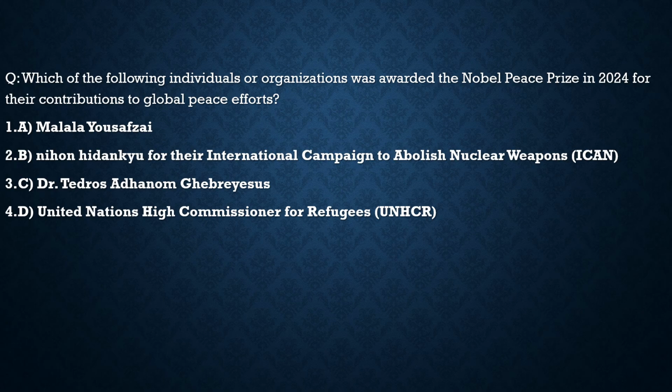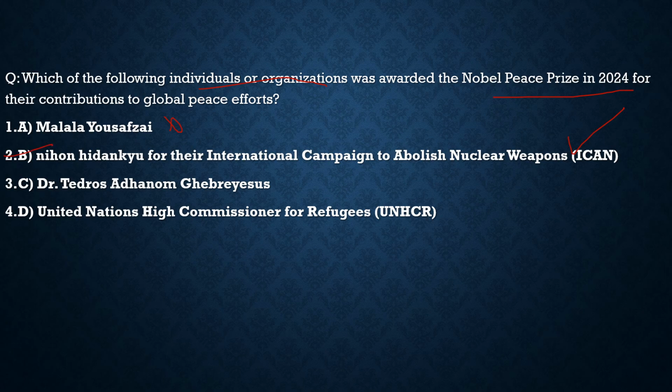Here the first question is directly on the Nobel Prize. Let's see what it says. Which of the following individuals or organizations was awarded the Nobel Peace Prize in 2024 for their contribution to global peace efforts? Was it Malala Yousafzai? No, she got it way back. Is it Nihon Hidankyo for their international campaign to abolish nuclear weapons? 100% correct. This is the organization in Japan which has got the Nobel Prize for global peace efforts, and they have spent their lives campaigning for a nuclear-free world. So with respect to this question, the correct statement is option B.